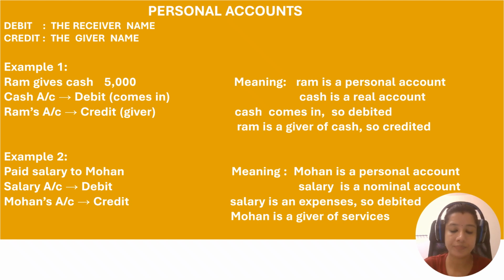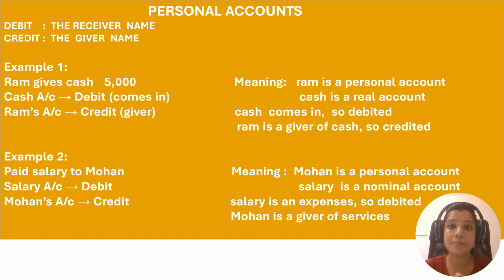Let's see in an example: Ram gives cash of rupees 5,000. Okay, let's see in the eye of a business. You own a company. Someone is giving money to me, which means Mr. Ram gives cash to me. I'm having 5,000 and Ram is giving me 5,000. So who is giving me the cash? Ram is giving me the cash.